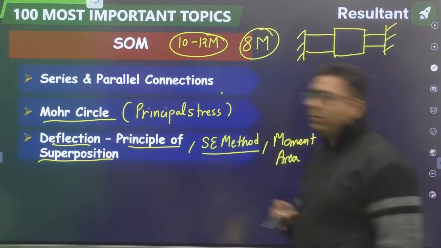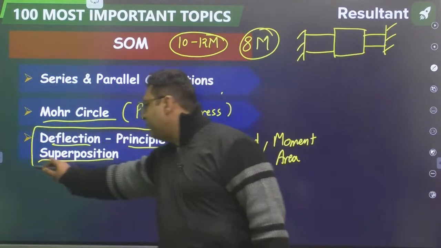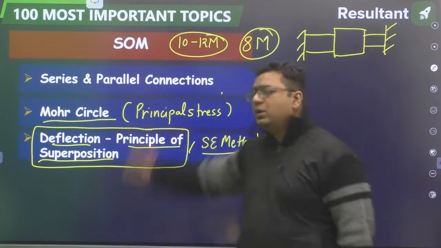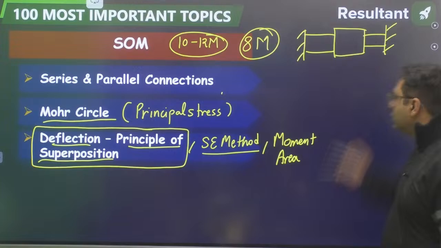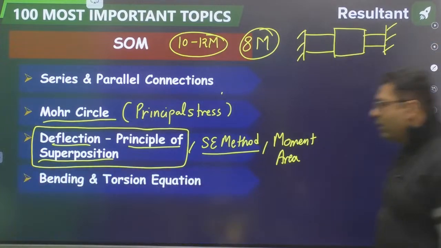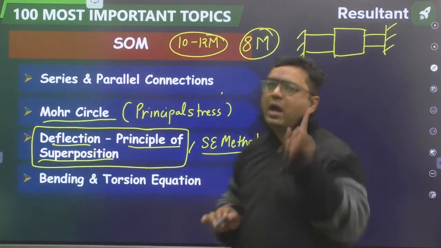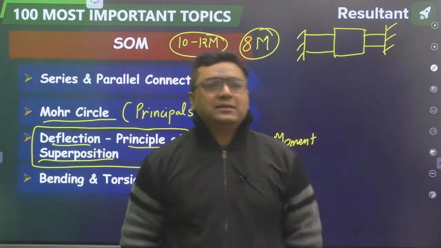Okay, so majority of the time, 70% of the time, it is going to be the superposition theorem. So if you have not done anything, go for only these cases, they will help you out. Moving to the next case, bending and torsional equation. Either of these two, one will be asked in the paper.